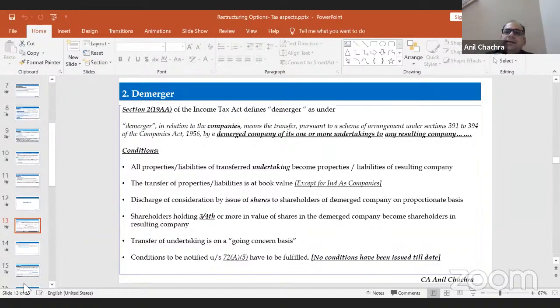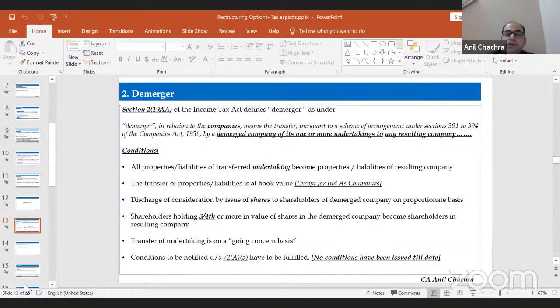So all the transfer should be at book value only. The third condition is that the consideration is discharged by issue of shares to the shareholders on a proportionate basis. So the consideration should be in the form of shares only. Shares could be equity shares or preference shares, but not debentures, bonds, or any other instrument except shares.